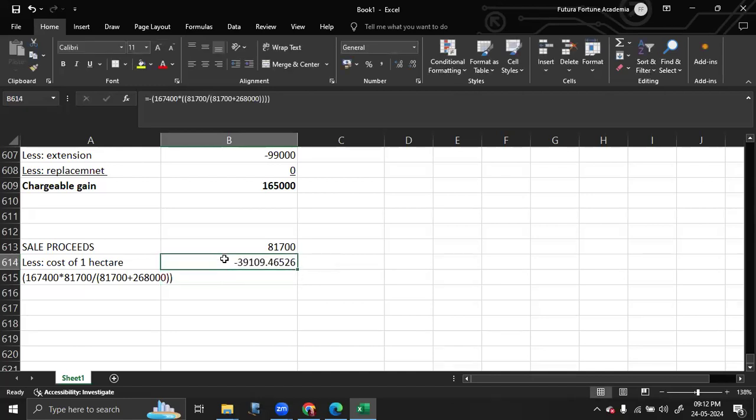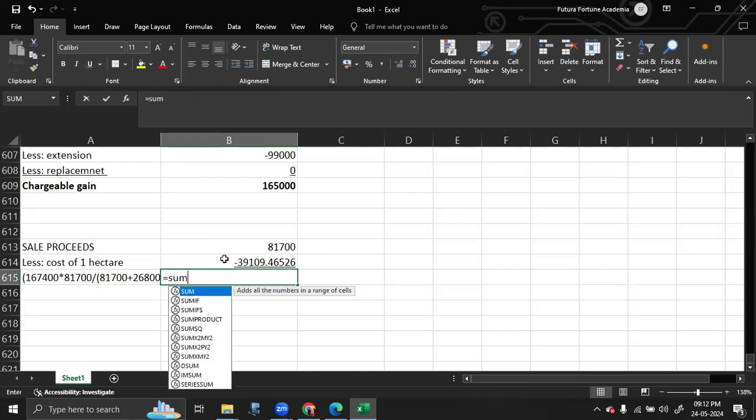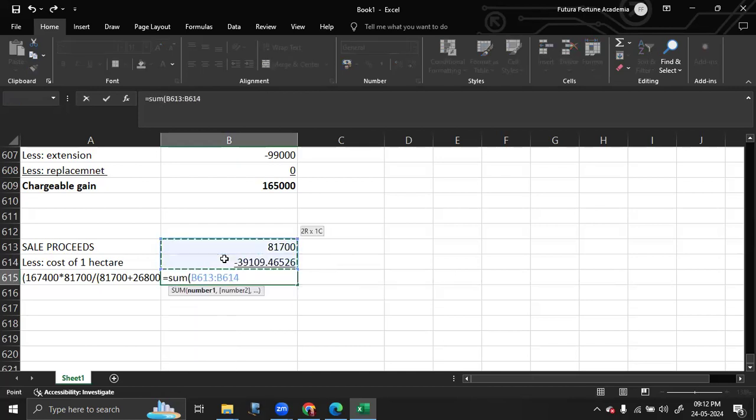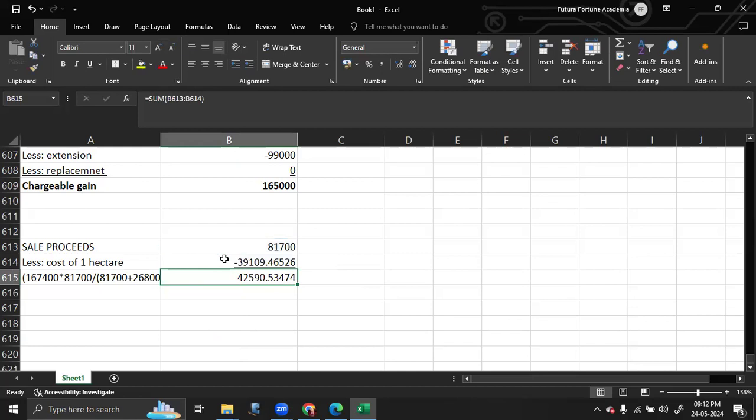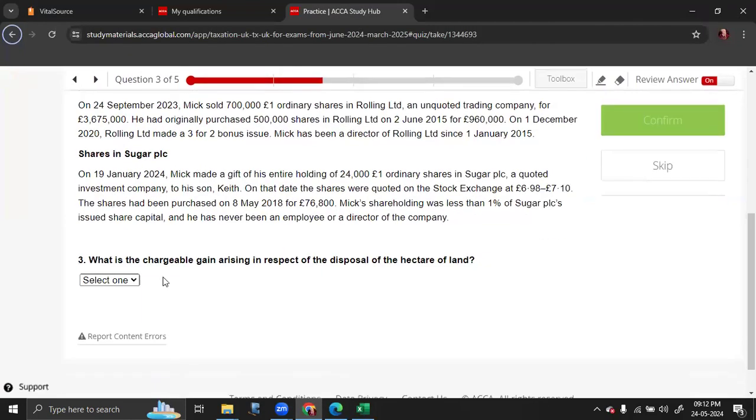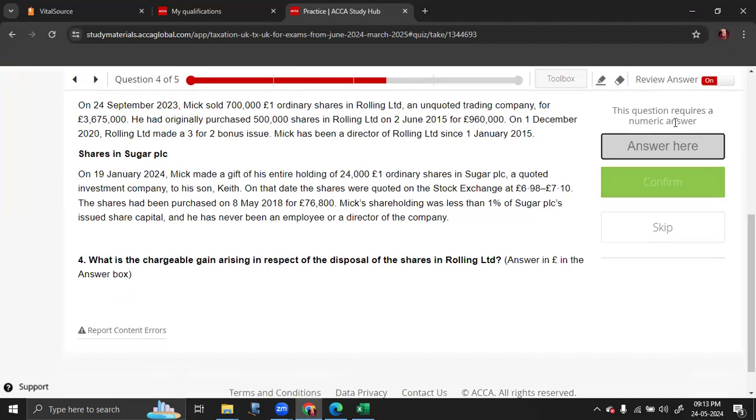Okay, so we will get our chargeable gain of 1 hectare, 42,591. It's a normal calculation.